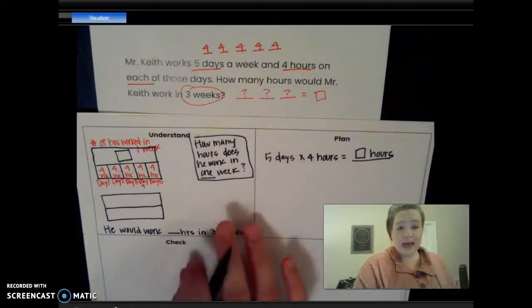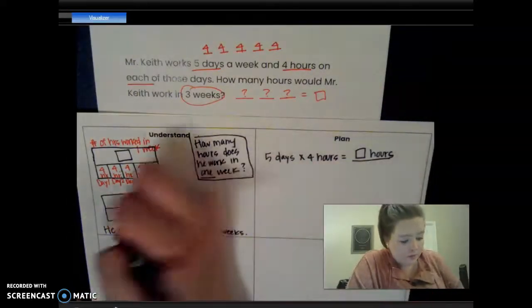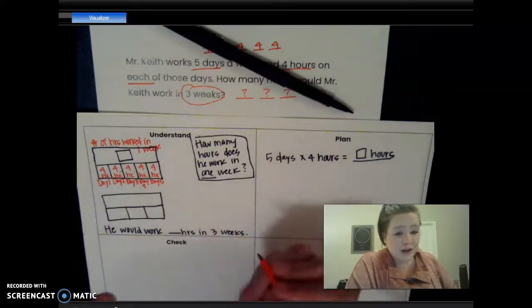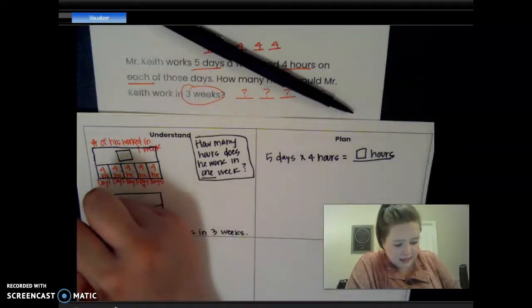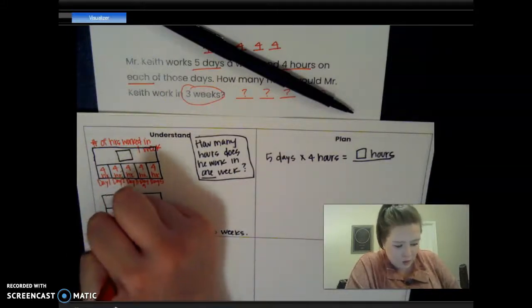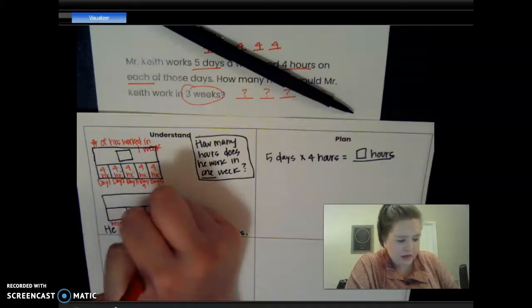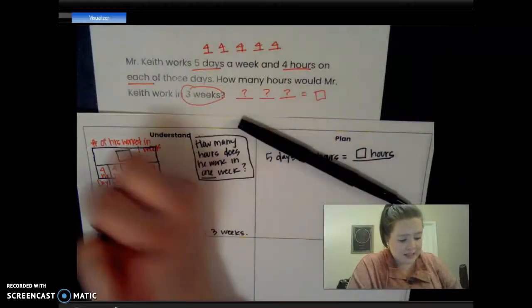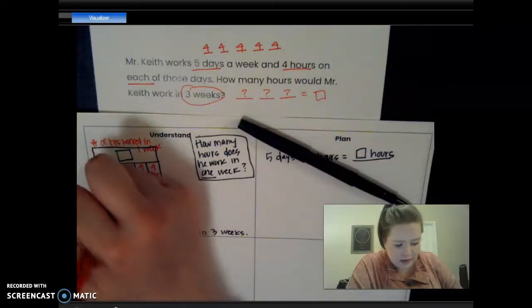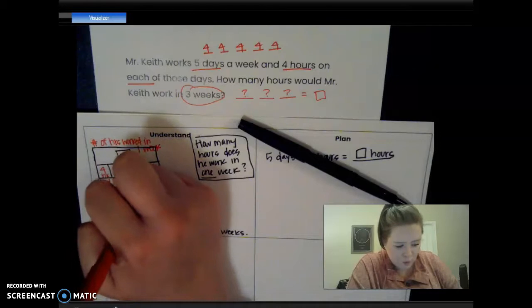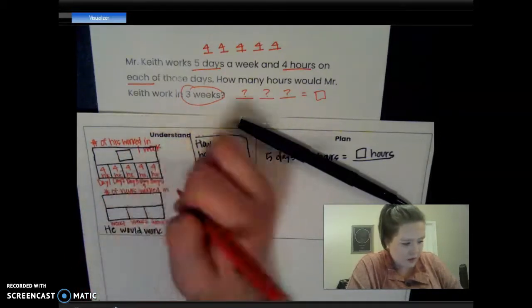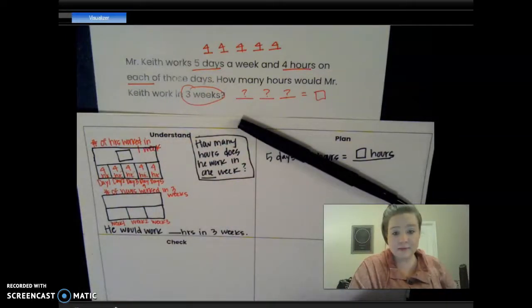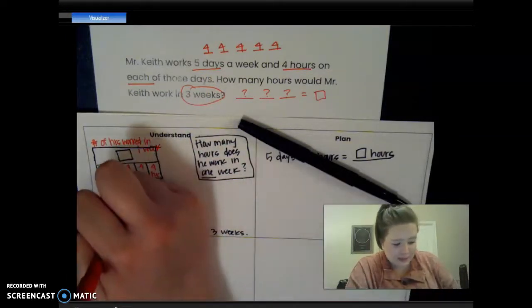Well, how many groups do we have? Good. We have 3 groups, and those groups are what? The weeks. Week 1, week 2, week 3. Now, we said we don't have a total, so this is the number of hours worked in 3 weeks. Does this answer my question? Yes, this answers my question.